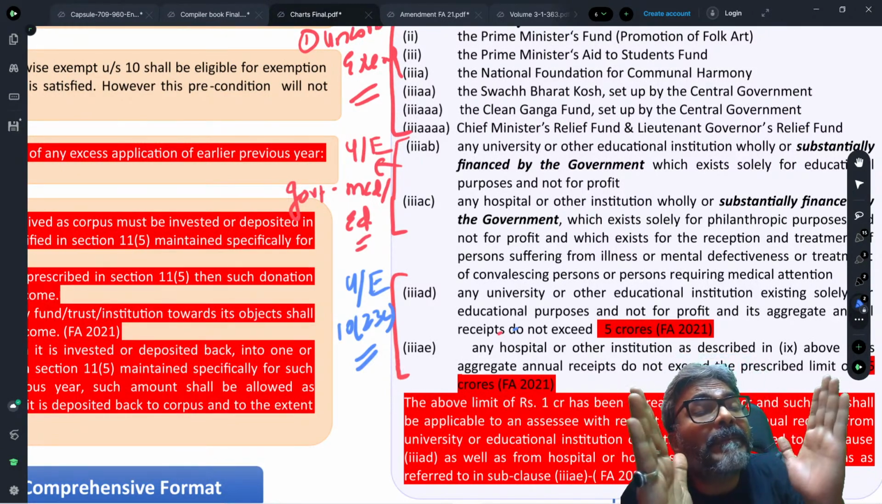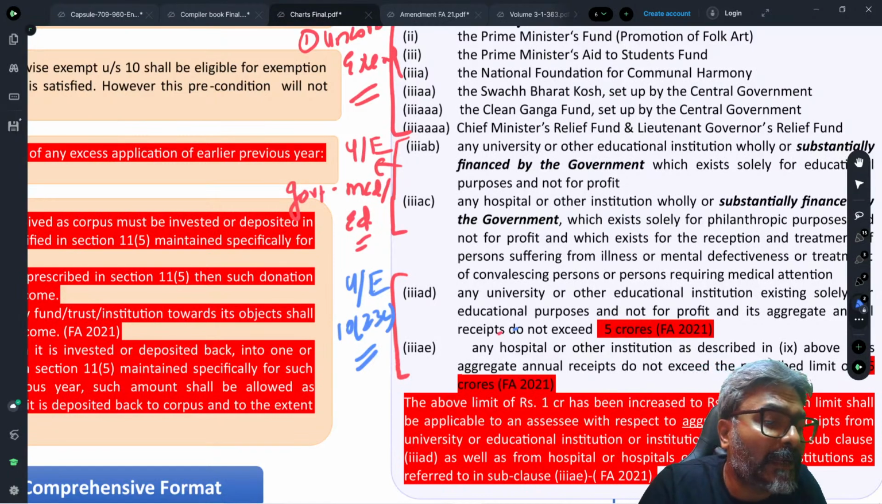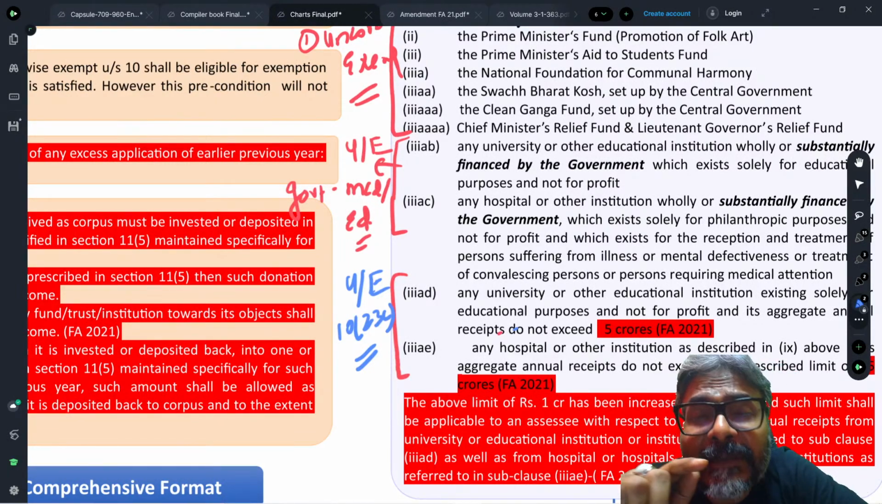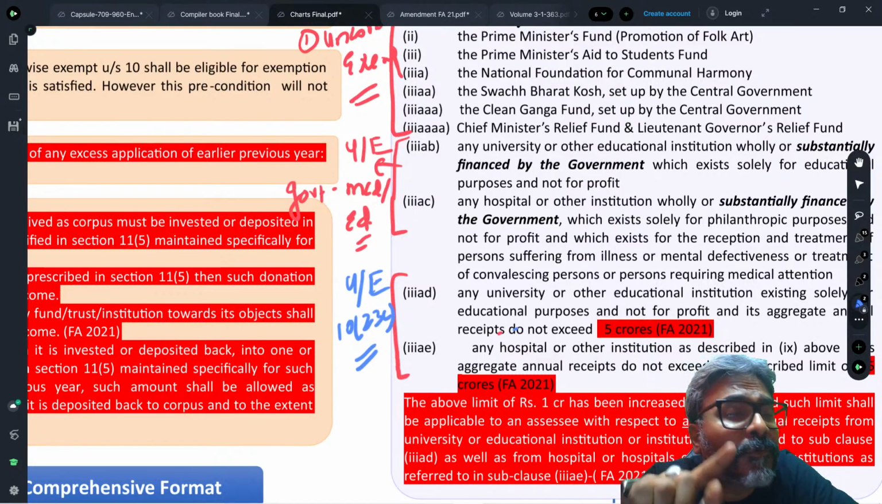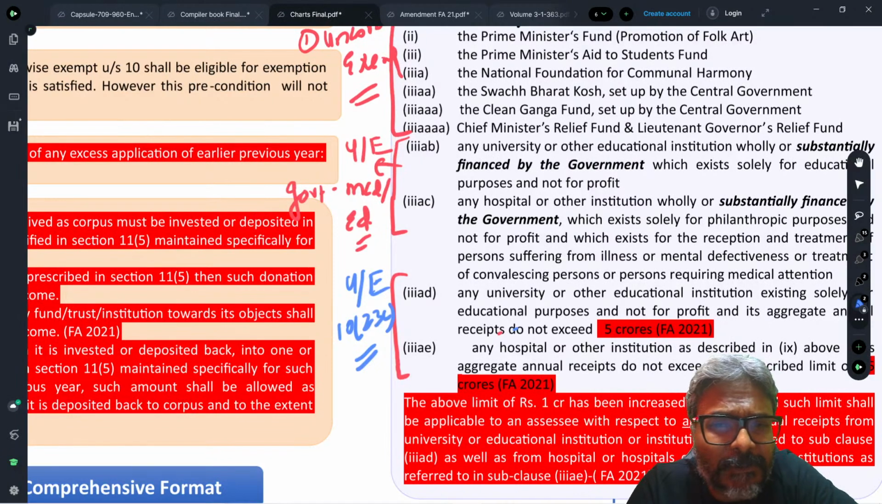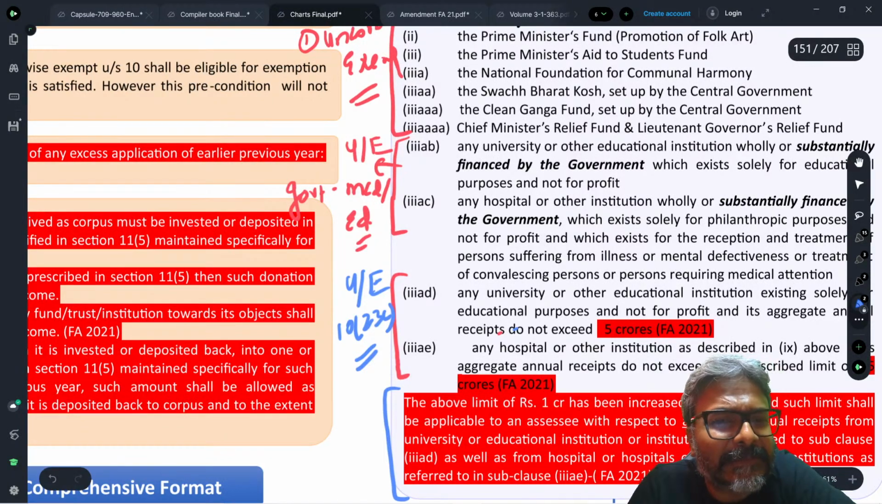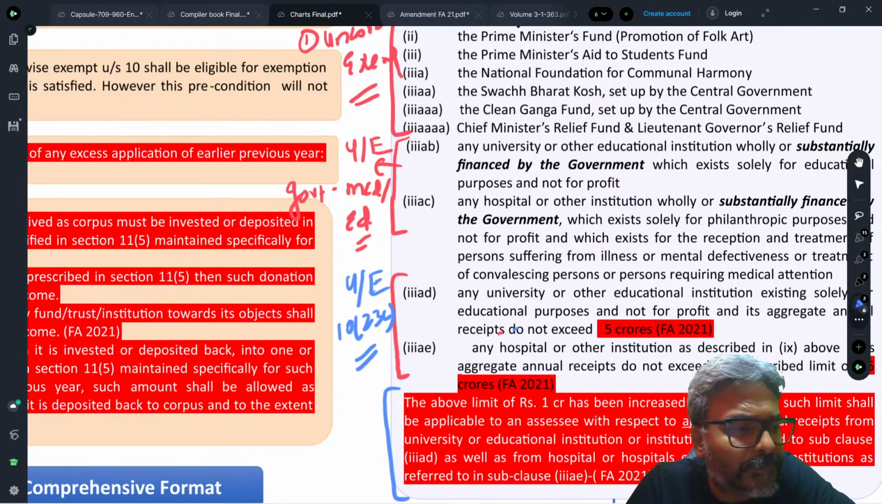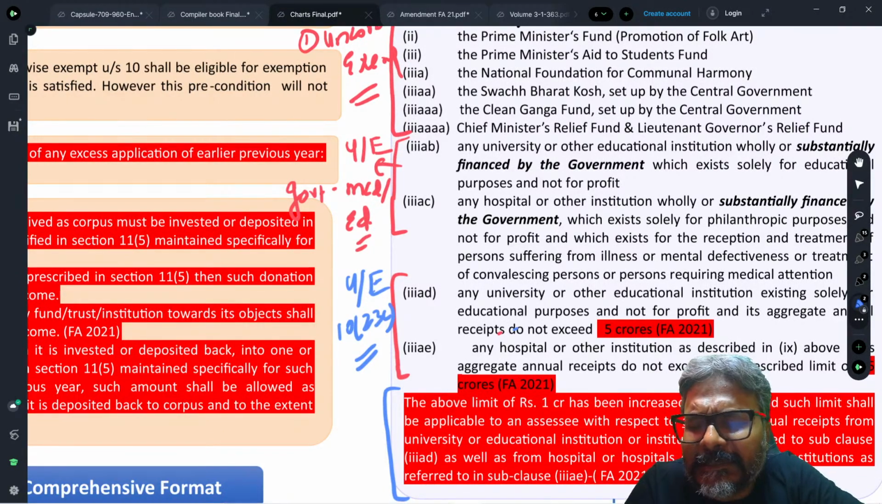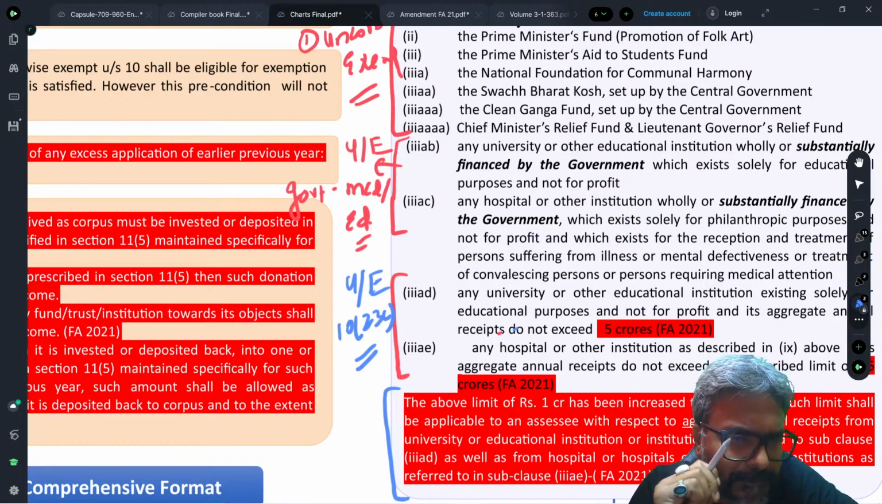Now what is the amendment of the Finance Act 2021, students? The amendment of the Finance Act 2021 is this. They have increased the limit from 1 crore to 5 crores. So what has happened, students, is the increase in the limit from 1 crore to 5 crores. This is what these people have done. I hope that all of you are clear with this one.